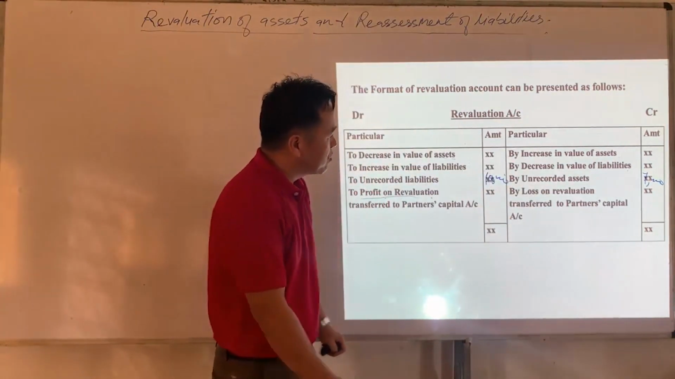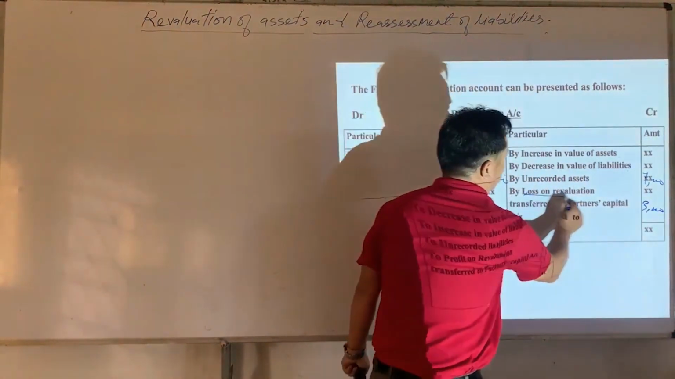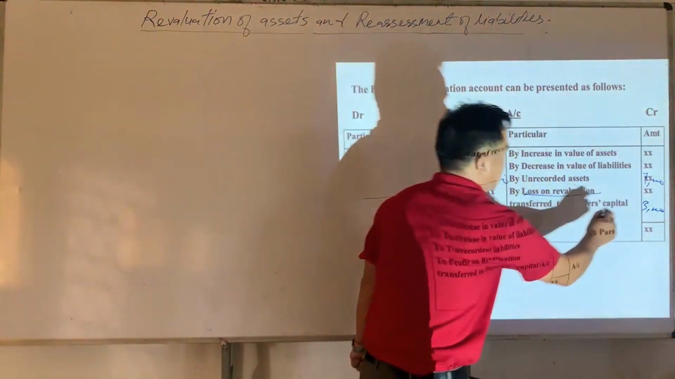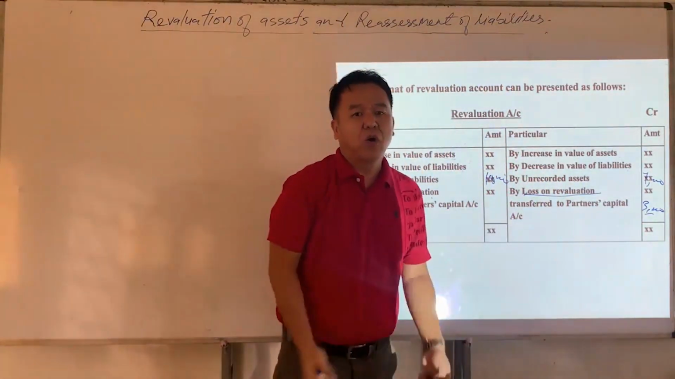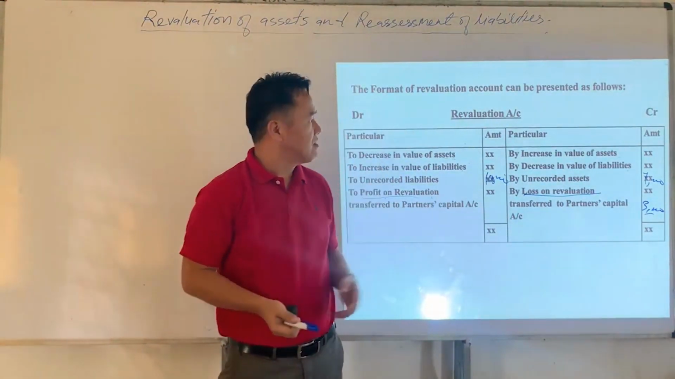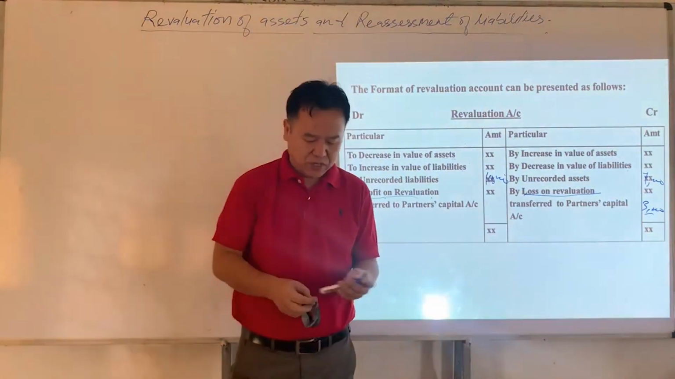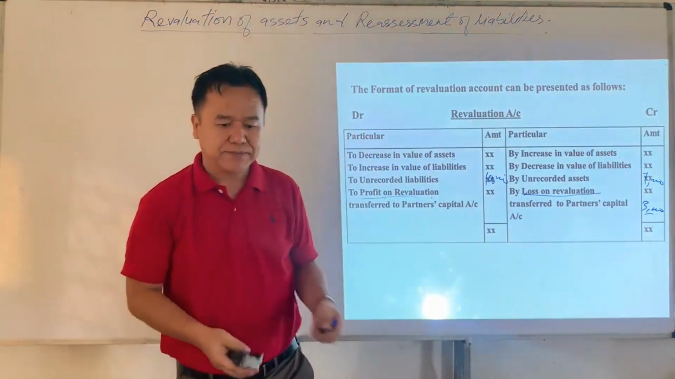So what is the difference amount? The difference amount is 3,000. So 3,000 is loss on revaluation. So this loss will be transferred to whom? All partners' capital accounts in their own profit sharing ratio. So this is how we maintain the revaluation account. Is that clear for you? Okay, now we will solve some questions regarding the topic.